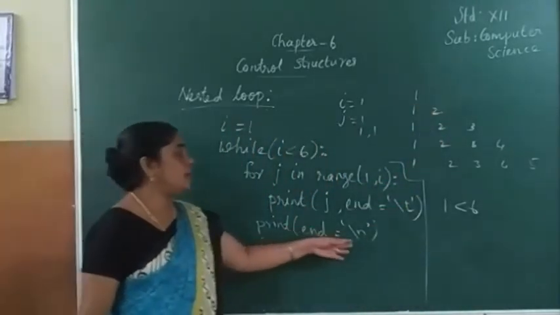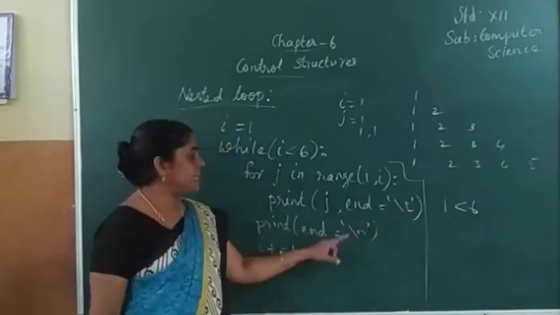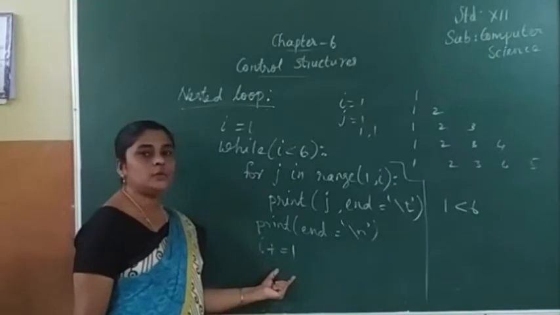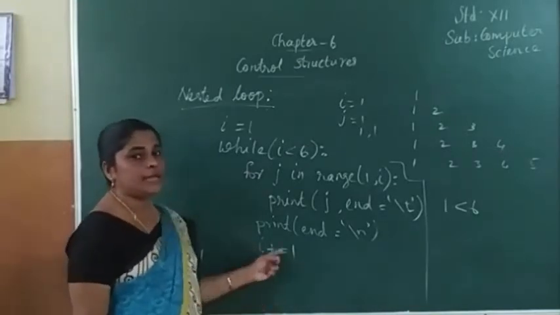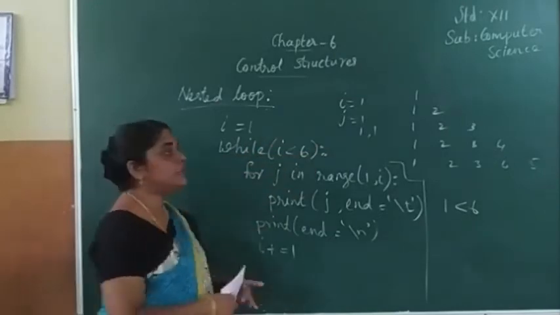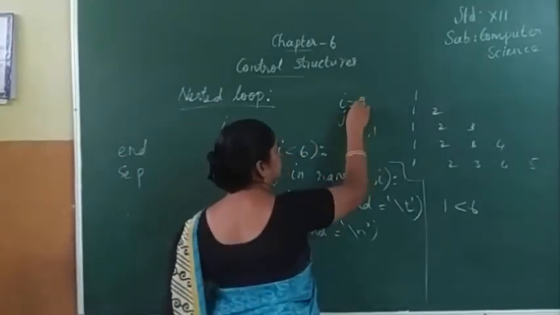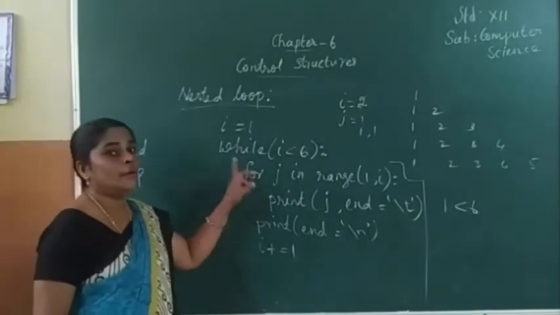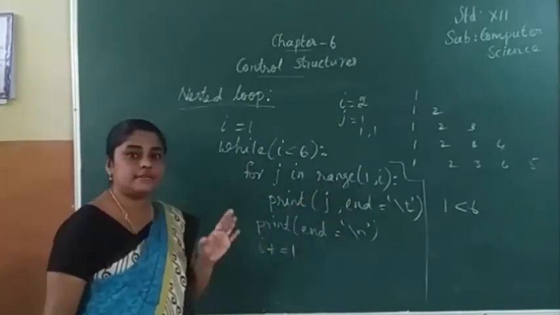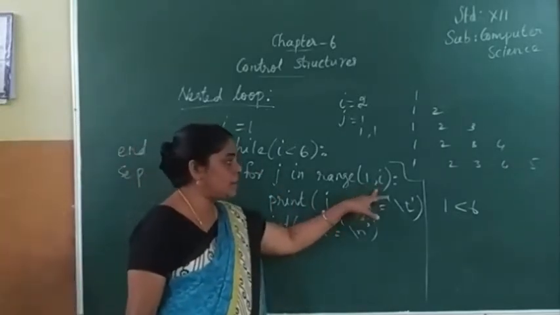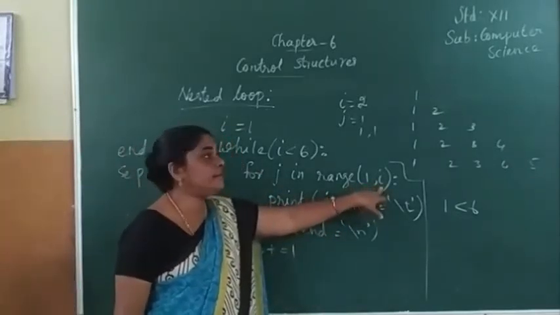Next, backslash t, then the next goes to the next line. Now i value is incremented by 1. Now 1, comma, the i value is 2.